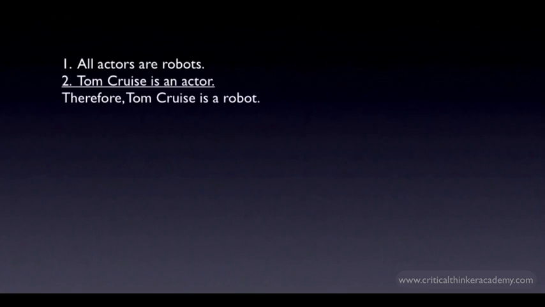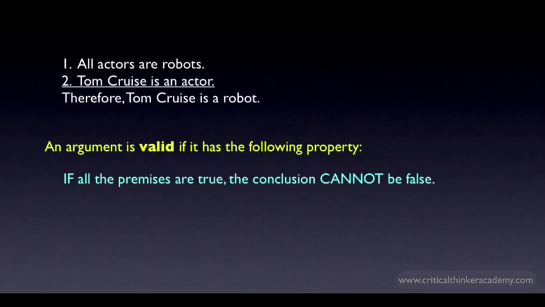Okay, we've seen valid arguments before. Recall the Tom Cruise argument. All actors are robots, Tom Cruise is an actor, therefore Tom Cruise is a robot. This is an example of a valid argument. Here's the standard definition of a valid argument. An argument is valid if it has the following hypothetical or conditional property. If all the premises are true, then the conclusion cannot be false.